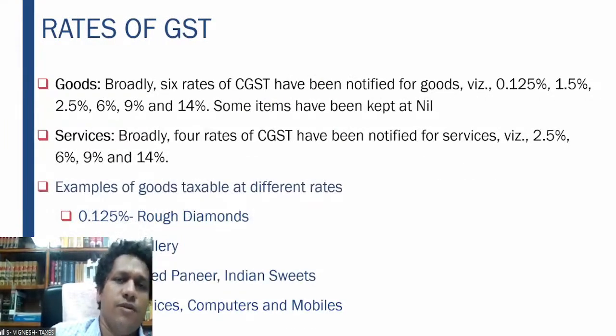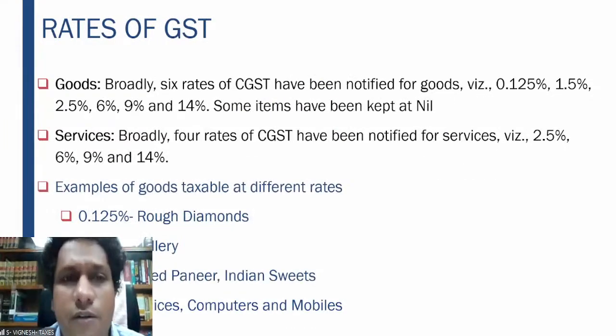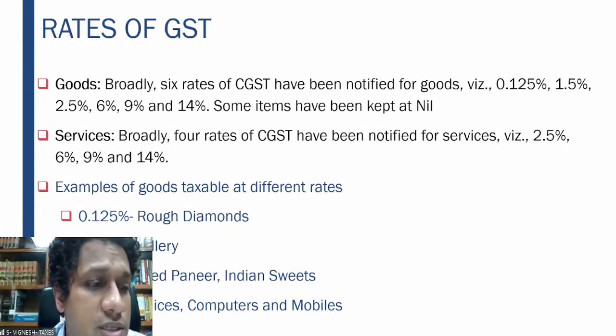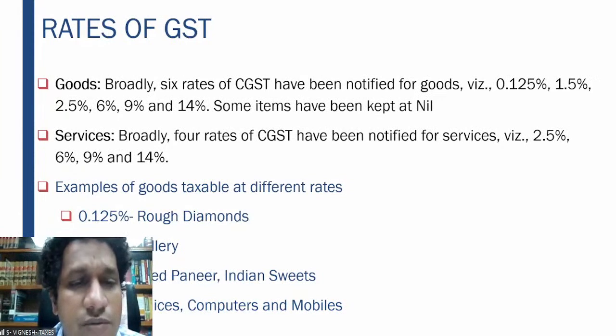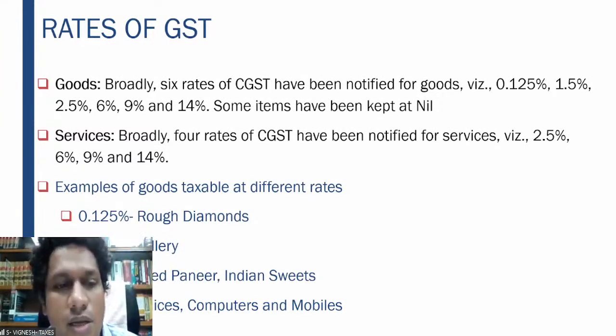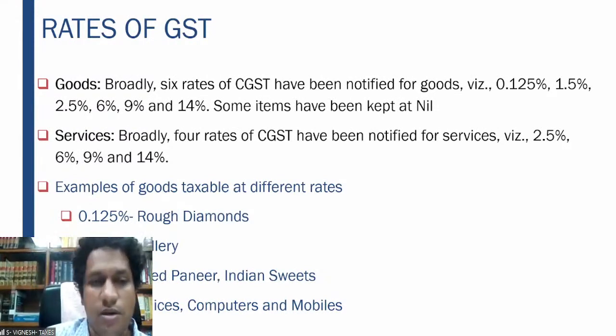Again, if you look at the rates of GST, 0.125%, as I said, that is 0.25% including CGST and SGST, is for rough diamonds, 1.5% for jewelry, 2.5% for examples like packed paneer, Indian sweets, etc. 6% is for fruit juices, computers, and mobiles.